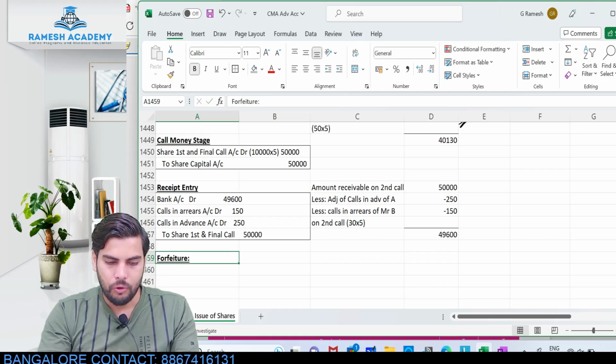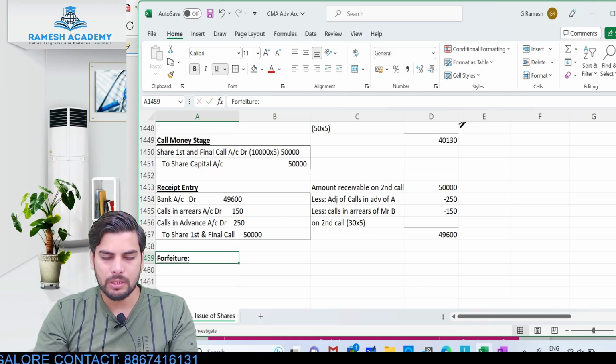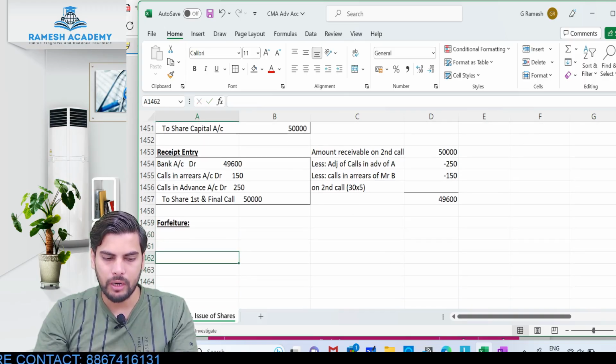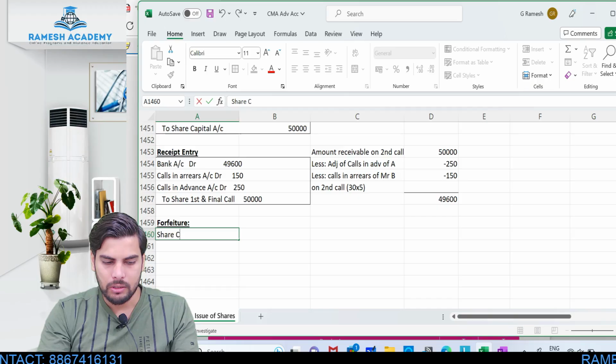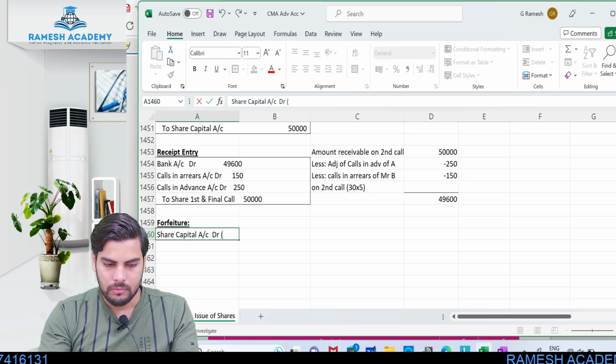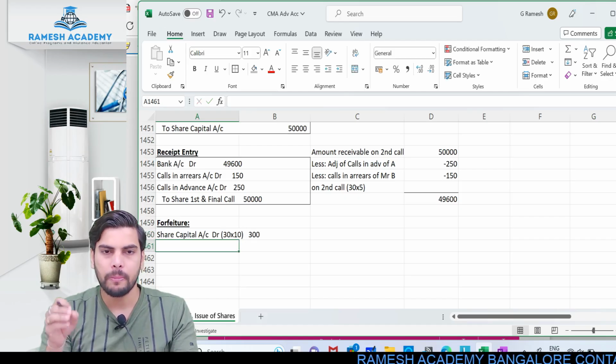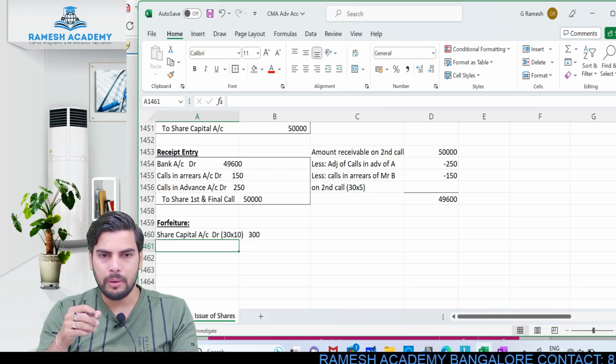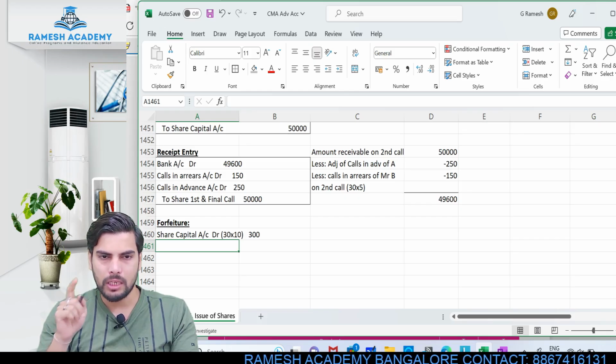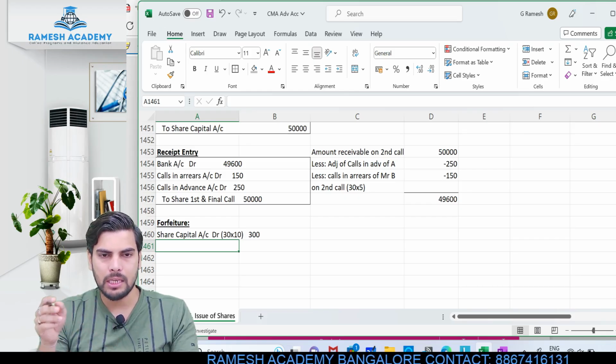When it comes to forfeiture, all the shares held by Mr. B are being forfeited. You know the entry, right? Share capital account debit. Entirely it was called up, so 30 into 10, 300 rupees, was fully called up. Now check whether securities premium is collected or not. In this case, securities premium is included in two stages, 1 rupee at the application stage and 1 rupee at allotment.